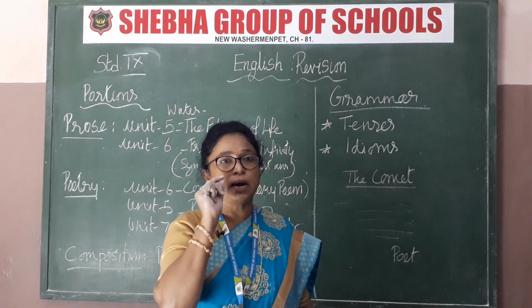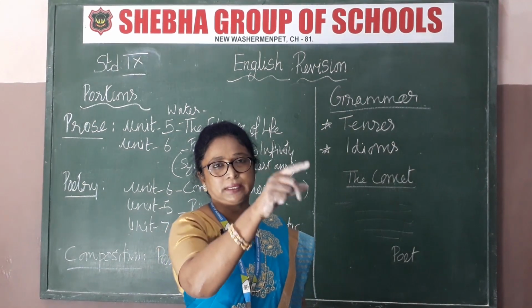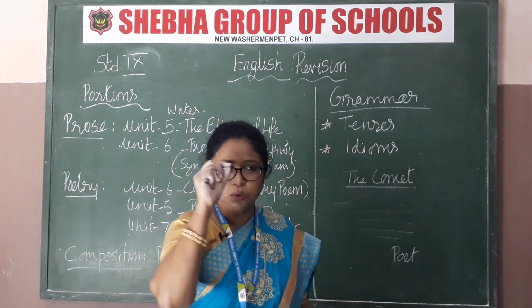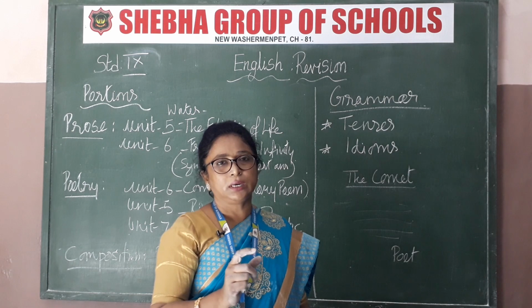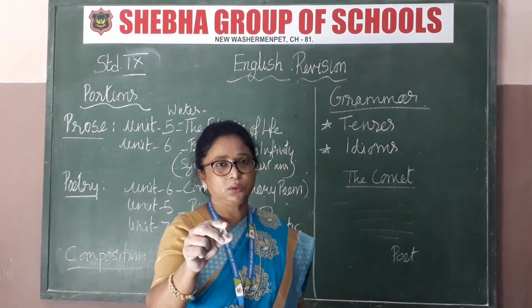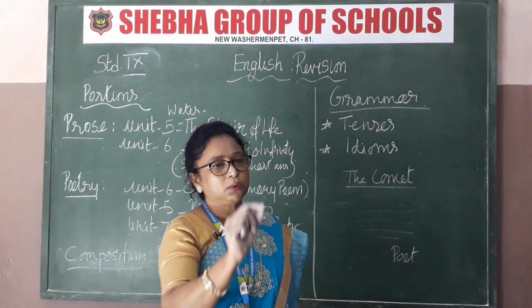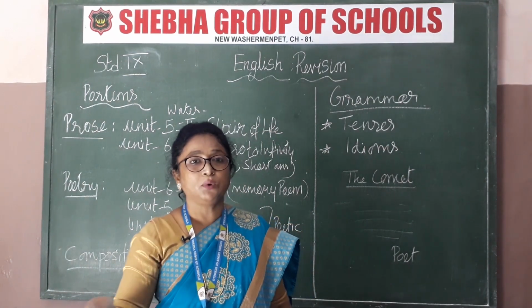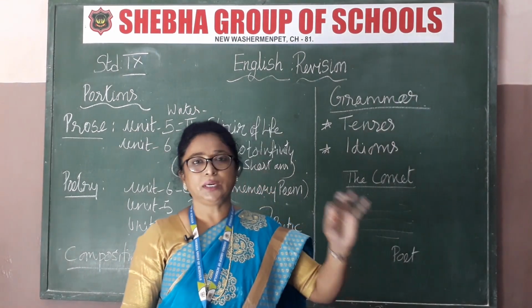You have to understand the question, pick out the answer from the passage and write it down. I don't want stories. I want the answer to be to the point. Okay, to the point. That is what is asked, only that. I don't want you to write the whole passage there, right? If one question is asked to you, understand the question, read the story, and pick out the answer only and write. If you write more than 4 lines, I will just cut down the marks. So write only to the point what is asked.